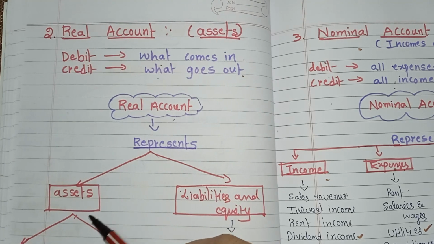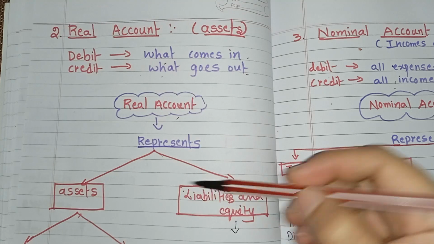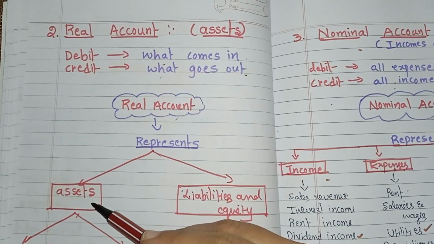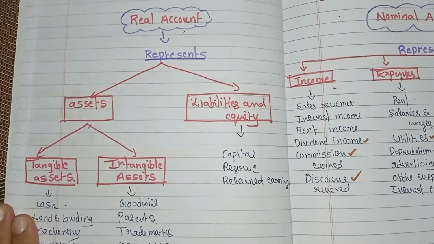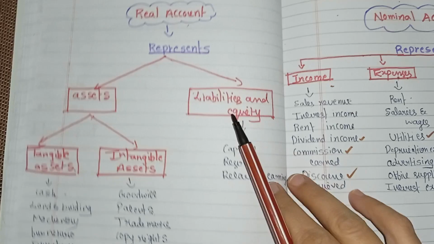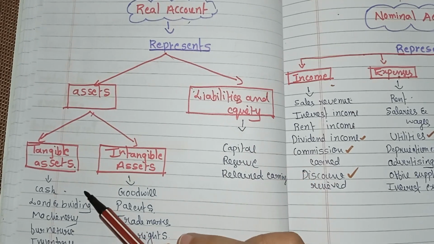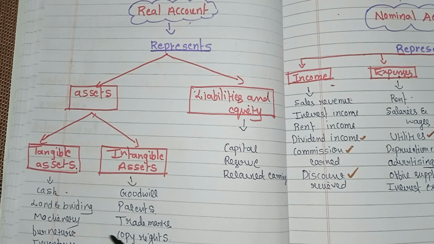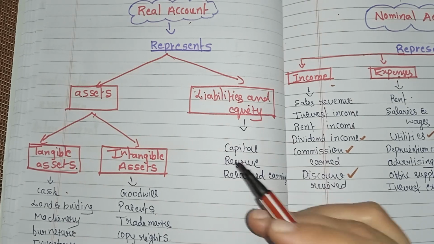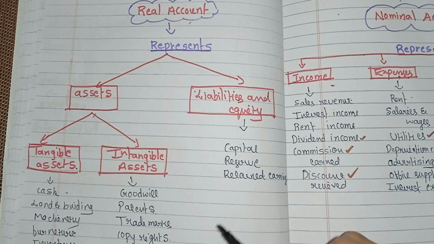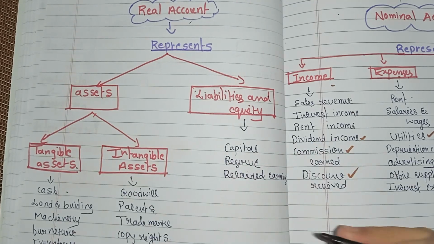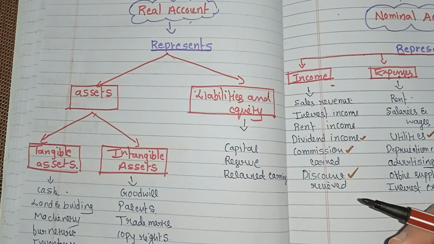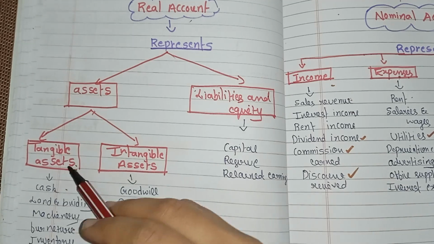Now we will see the items that come under assets, liabilities and equity. In assets, there are mainly two types: tangible assets and intangible assets. Under tangible assets come cash, land and building, machinery, furniture or inventory. Tangible assets are the physical assets you can touch, like cash, land and building, machinery, furniture, inventory or stock.